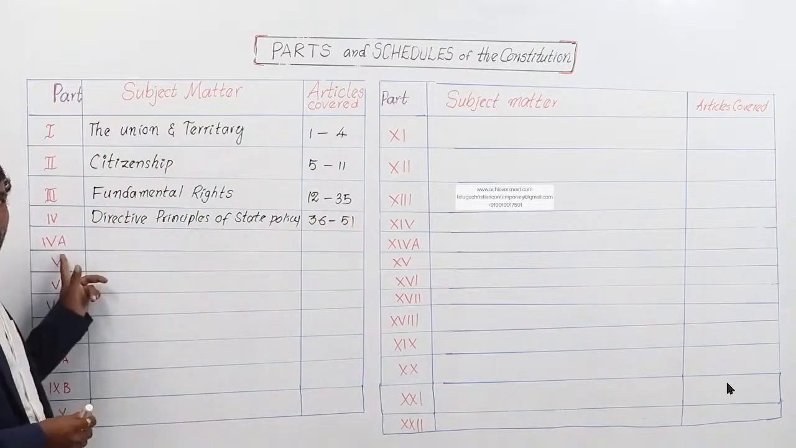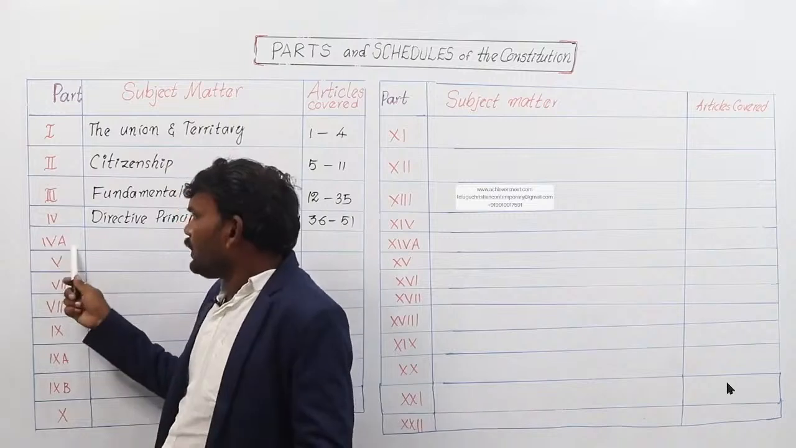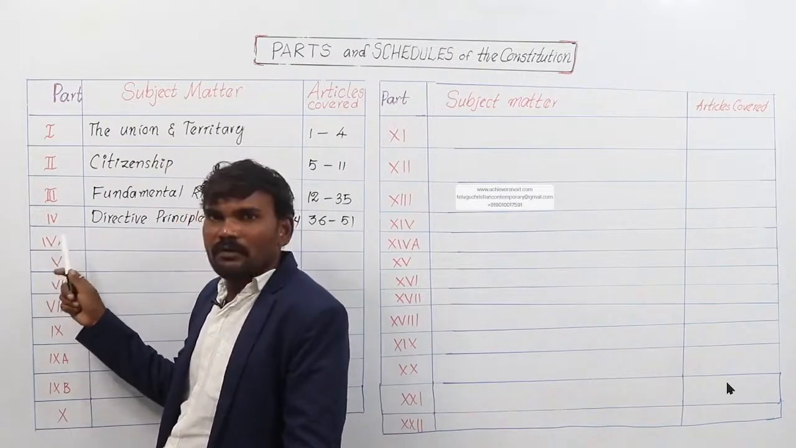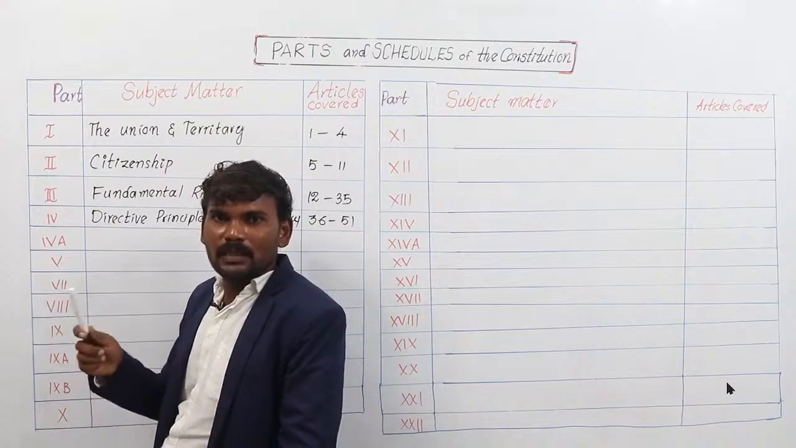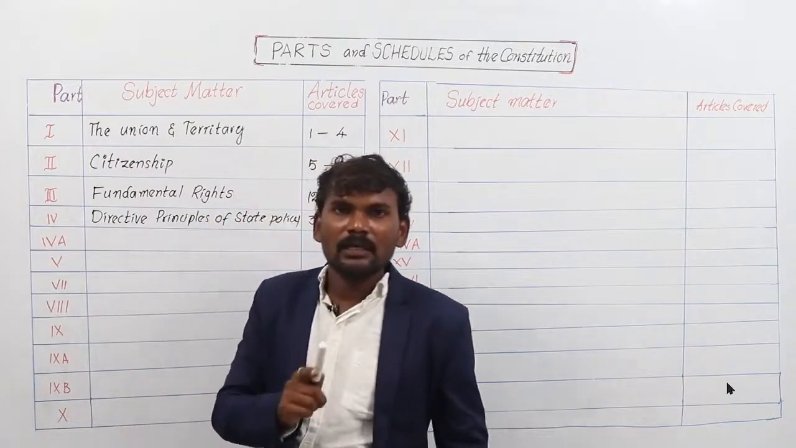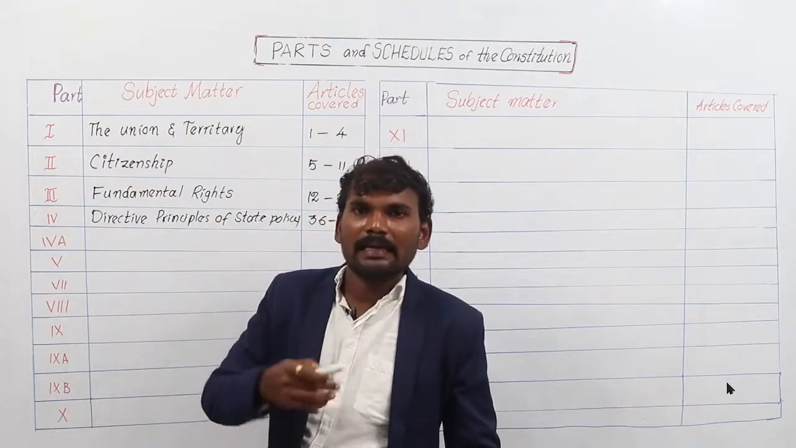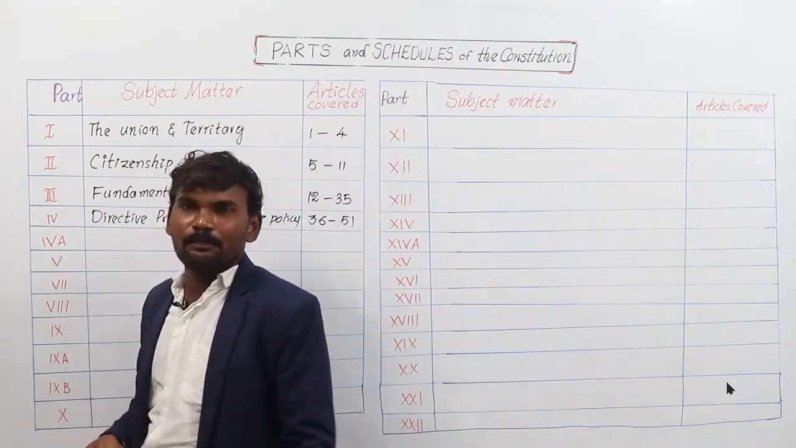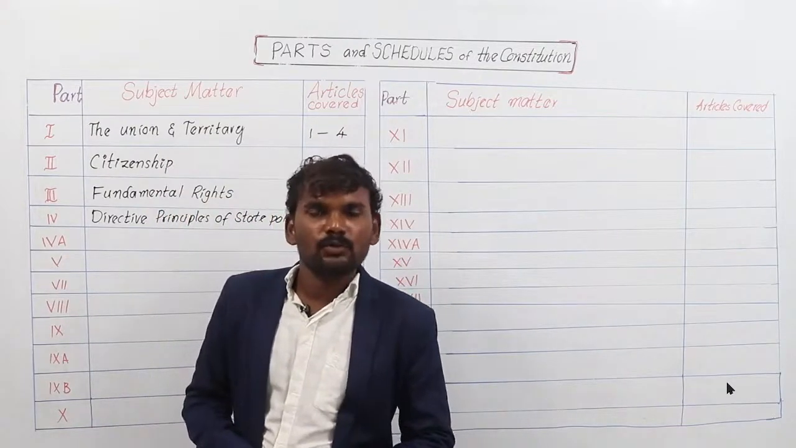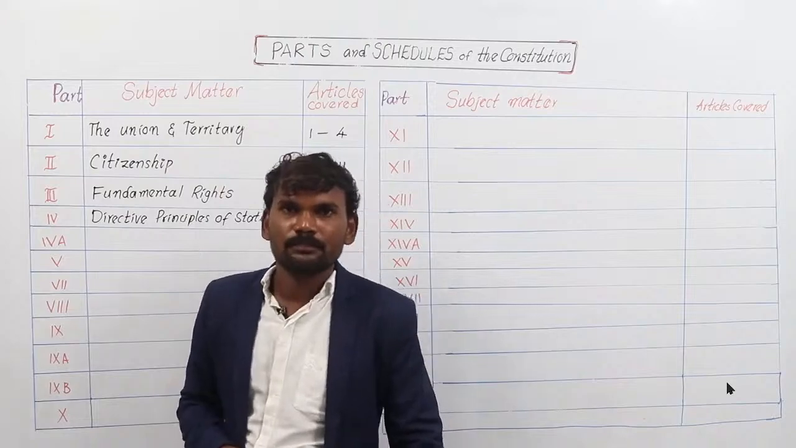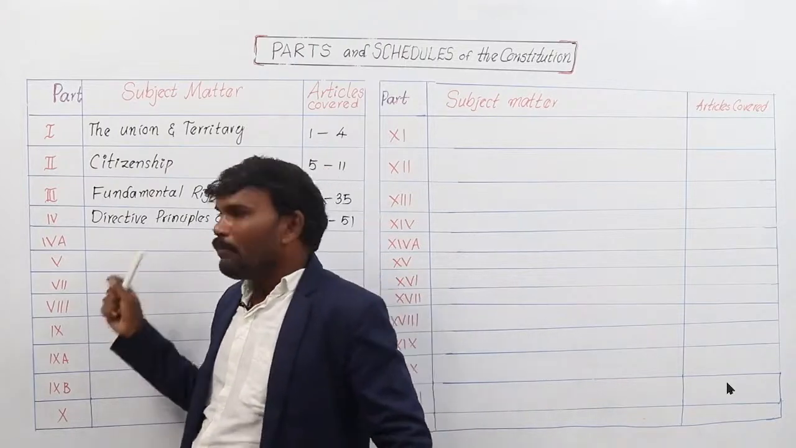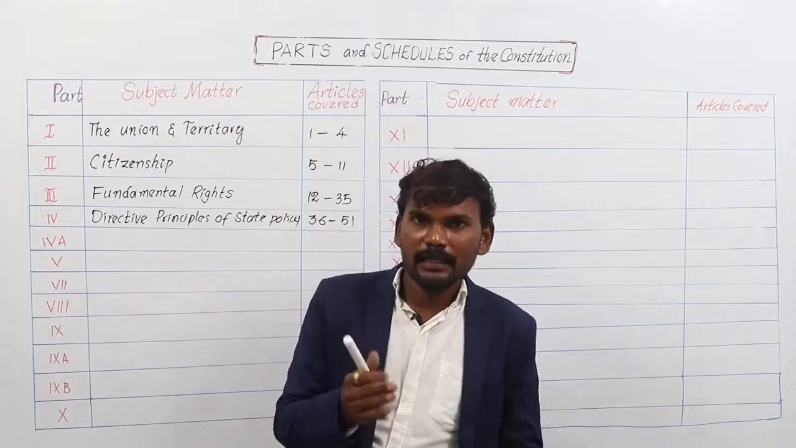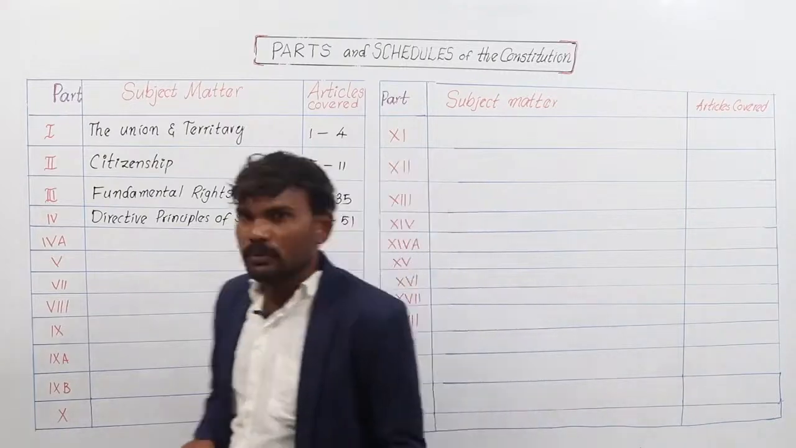And part number 4A. Here, 4A. No other number is added, but the number is added with an English alphabet letter. Whatever is added to the Indian Constitution, no additional number is given, but the English alphabet letter is newly added to that number. So that's why 4A is added. If we want to add anything into the Constitution, we must amend the Constitution. So whenever a part or a schedule or an article is added to the Constitution, we must remember the year and the Amendment Act number. Two things we should remember.